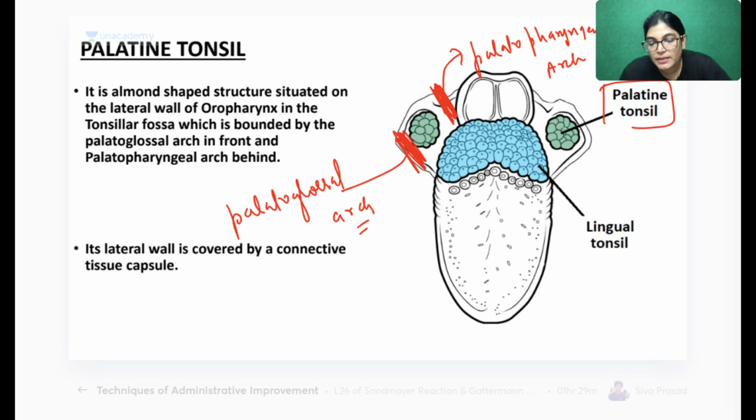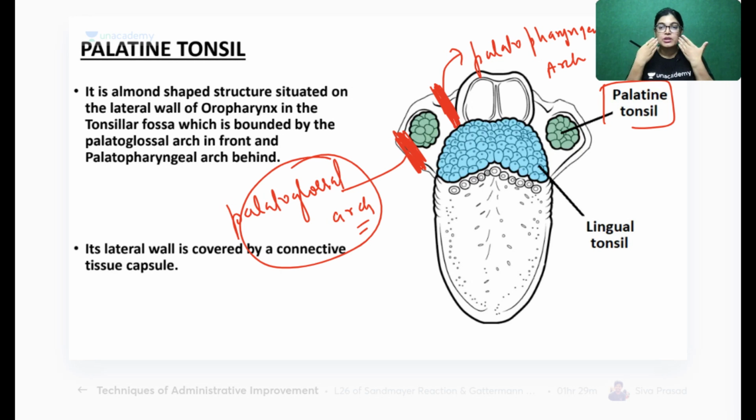Palatoglossal arch. Okay, palatoglossal arch means, what does this mean? See here, this is the palatoglossal arch. When you see the tongue, there is a depression on the oropharynx on either side. When you open your mouth, you can see the tonsil also on the lateral aspect. So it is in between two folds.